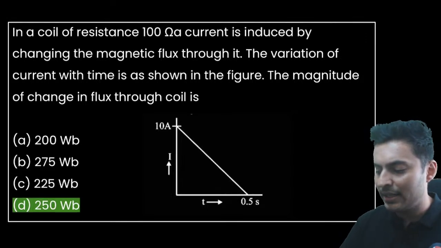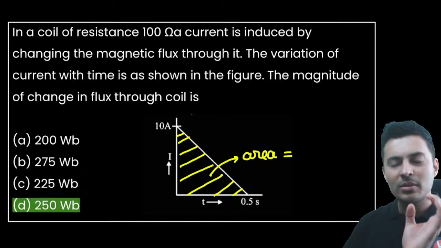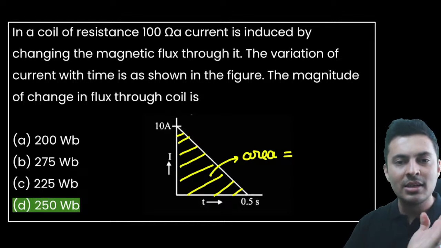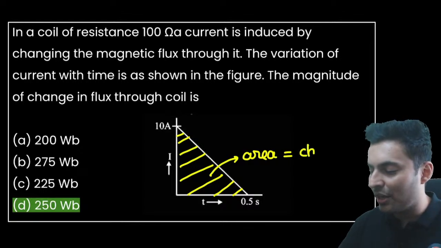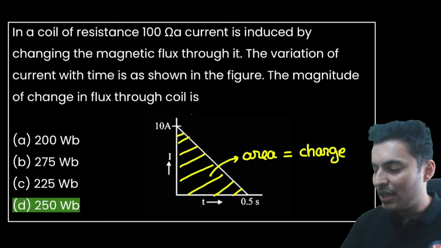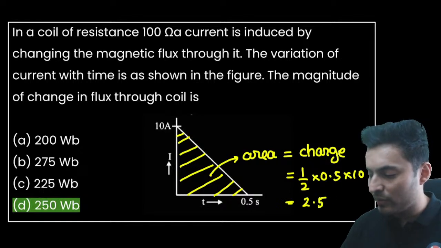Now what happens is the current versus time graph's area. What does this area give me? I think it gives us something. The area under current versus time: current into time is amperes into time seconds, which is coulomb per second into second, which is coulombs. So basically it gives me the charge, and that area is nothing but half into base into height, which is 10. So 10 by 2, 5 into 5 is 25. So this will be 2.5 coulombs.